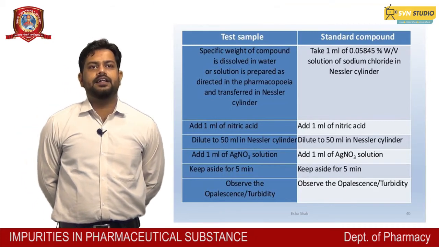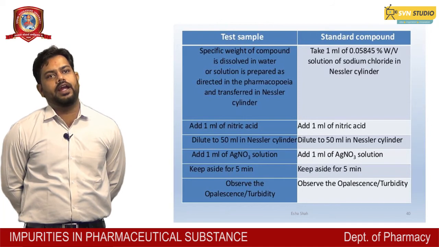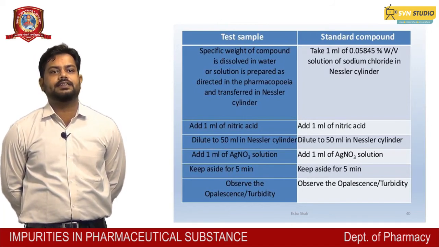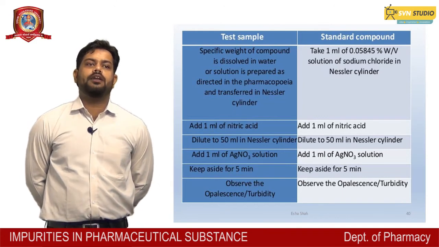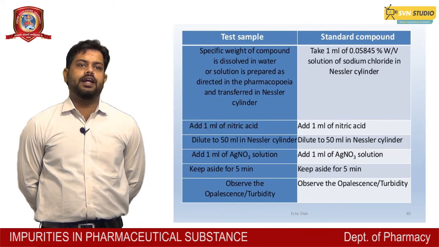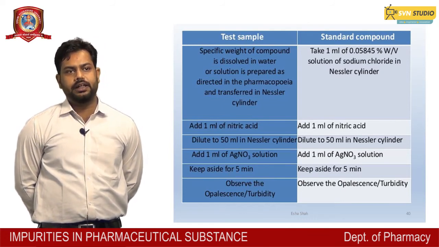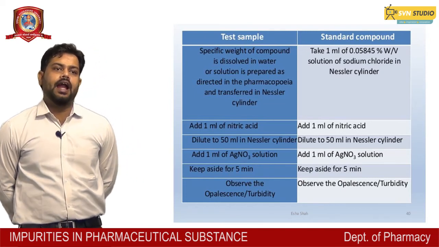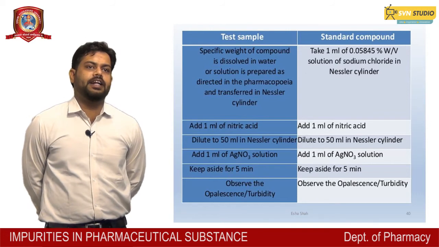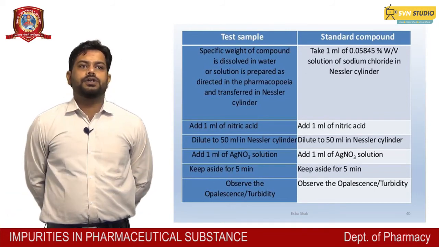And here in the standard we take about 0.05845% weight by volume solution of sodium chloride in the Nessler cylinder, and add about 1 ml of nitric acid in both the solutions, and add 50 ml of water in both the solutions, add 1 ml of AgNO3 in both the solutions, keep it aside for 5 minutes and observe the opalescence and turbidity. If the opalescence and turbidity are found, we can say that our product is pure. So here is the observation.